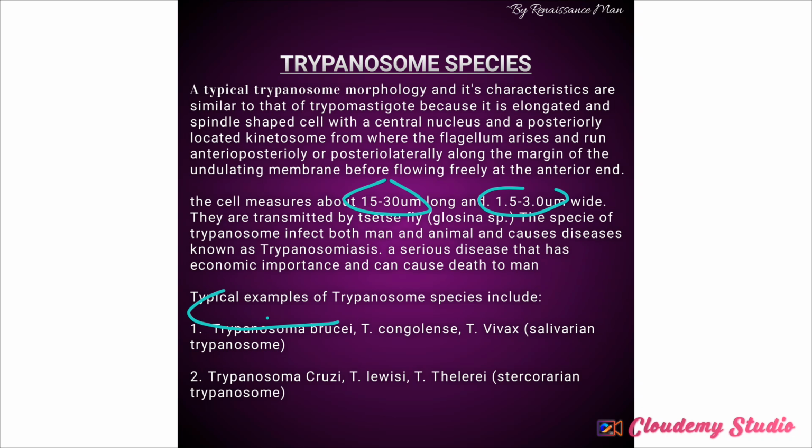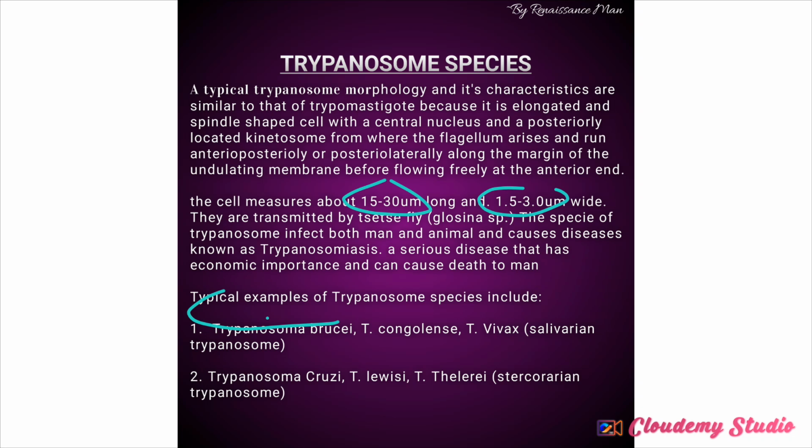Now, let us say a little bit about how anterior station trypanosomes are distinguished from posterior station trypanosomes. How are they distinguished? This is how you can actually distinguish them. The first is the presence of a small kinetosome or kinetoplast located terminally or subterminally at the posterior end. They have a small kinetosome, that is anterior station trypanosome.